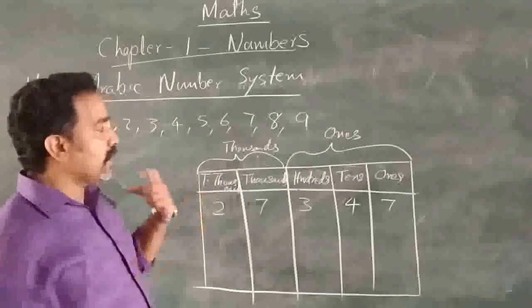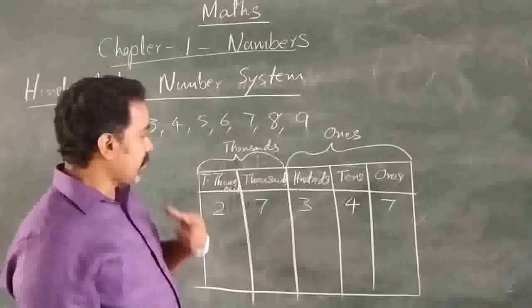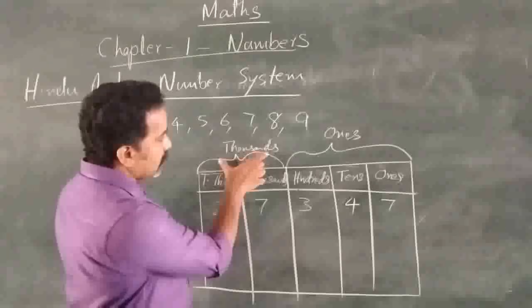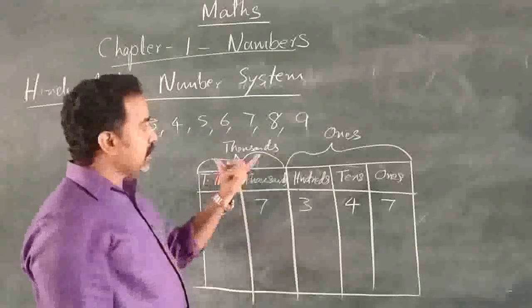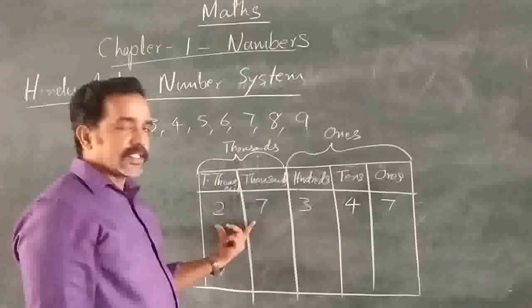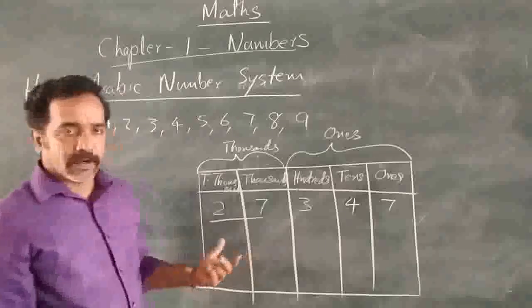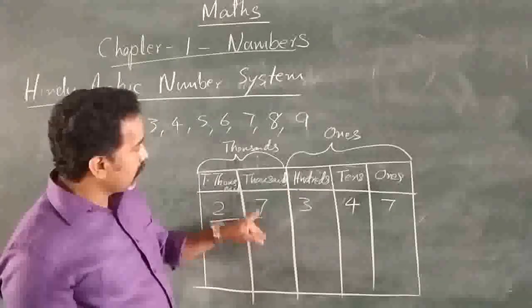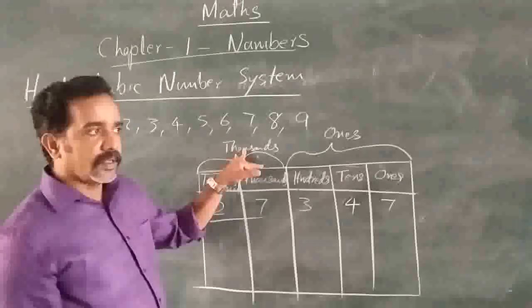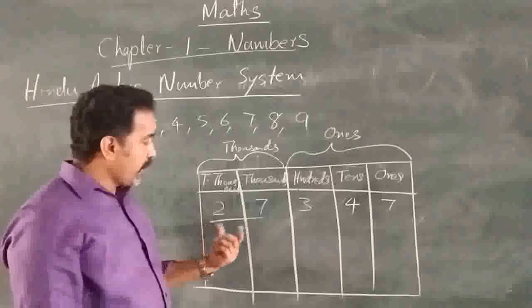So when you are reading the number using the Indian place value system, we consider the group, the period. Look at the thousands period. Under this thousands period, what is the number? It is 27. So we will read the number as 27,000. How many thousands? 27.